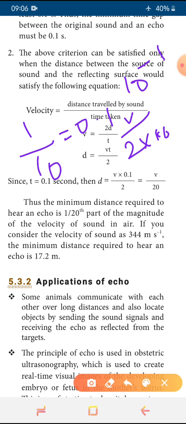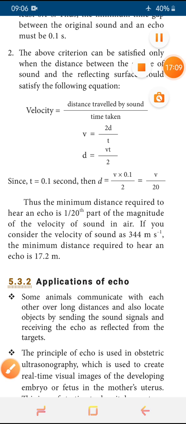Okay, as I said at first, if we have furniture, curtains, lots of clothes, sofas and all these in our house, then the absorption will be more, and the effect of the echo also reduces here. The reflection will be reduced there. That also we have to keep in our mind. So in the answer, this is the condition for echo. Keep it well in mind, and understand it well.